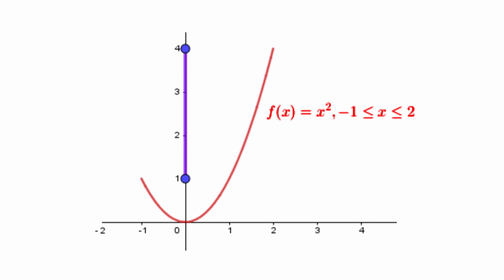Now, f([a, b]) = f([-1, 2]) being the range of f when the domain is [-1, 2], we have f([a, b]) = [0, 4]. This shows that f([a, b]) = [0, 4] is not contained in [f(a), f(b)] = [1, 4].